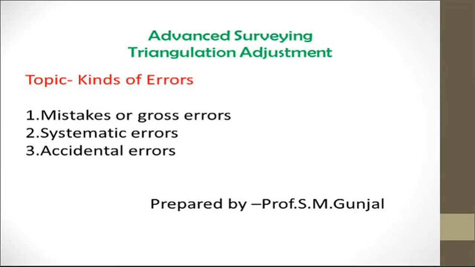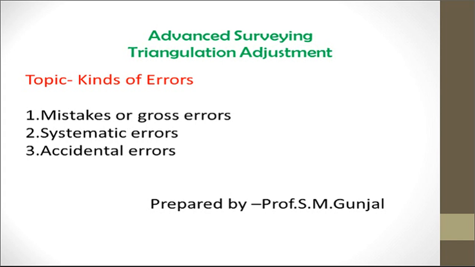Today we learn the topic of advanced surveying, that is, kinds of errors. Basically, this is part of triangulation adjustment, and there are three types of errors. First is the mistakes, or it is also called gross error. Second, systematic error. Third, accidental error. Before going to these errors, we must know when these errors occur.